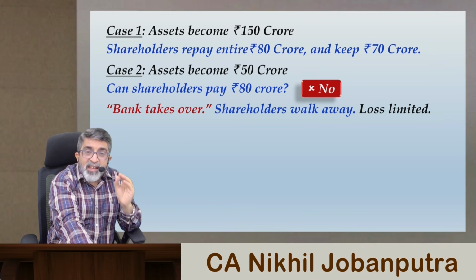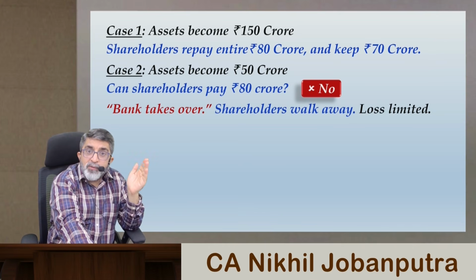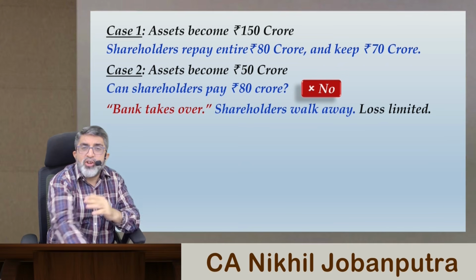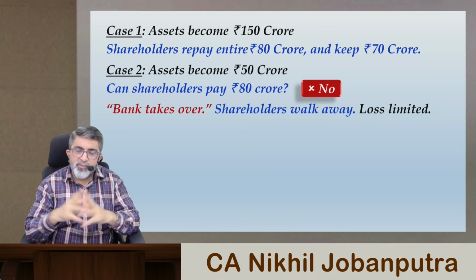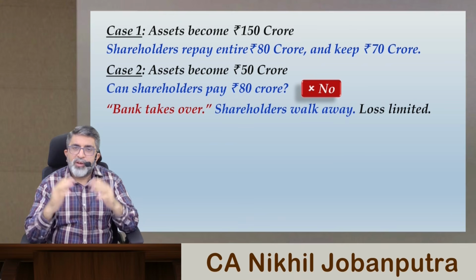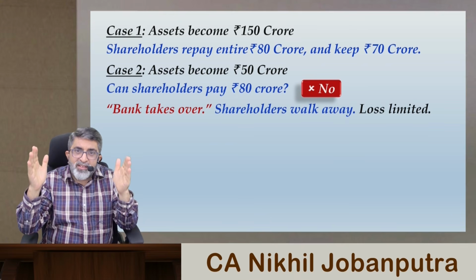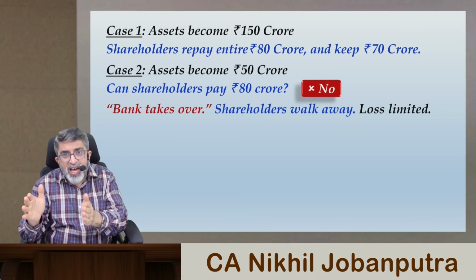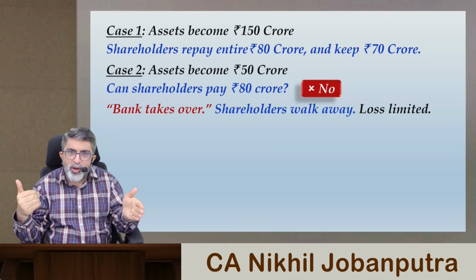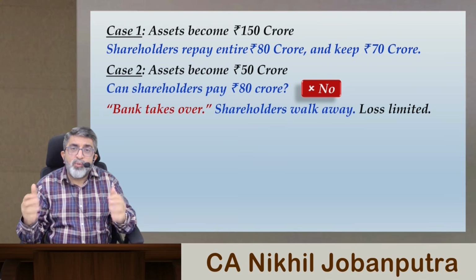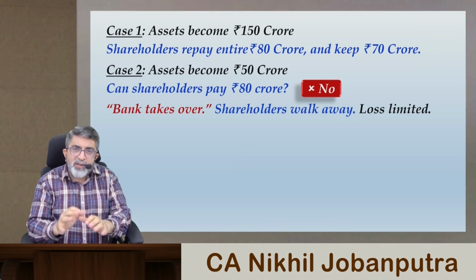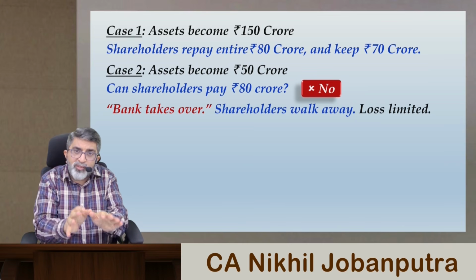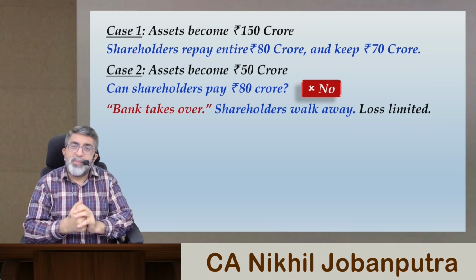The loss is not going to the limit of 50 crore. The loss is going only to the limit of 20 crore of the capital contributed by the shareholders. Why am I saying that the loss was 50 crore? Simply imagine, when you started the business, assets worth 100 crore was the starting point. Today the assets are worth 50 crore, so you have suffered a loss of 50 crore. But shareholders won't absorb that entire loss of 50 crore. Their liability is only to the extent of the paid up capital, so they will absorb the loss of only 20 crore. Balance loss will be borne by the bank.